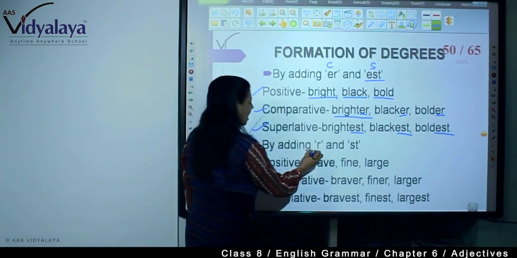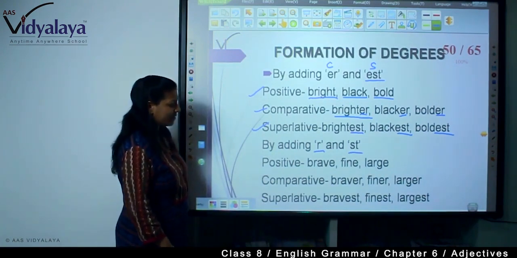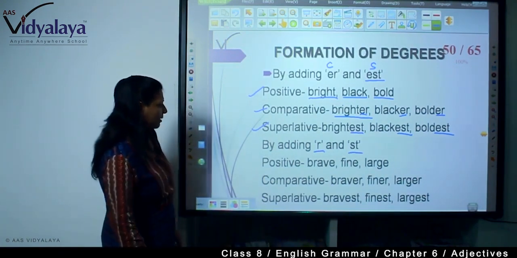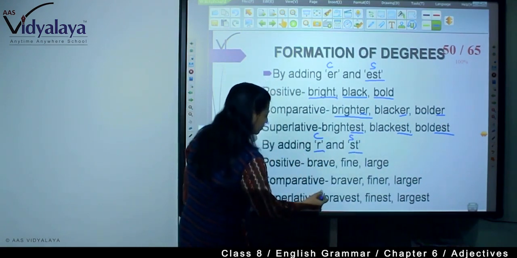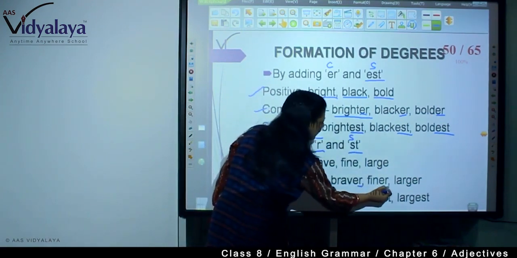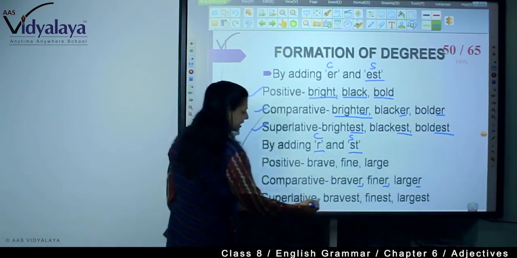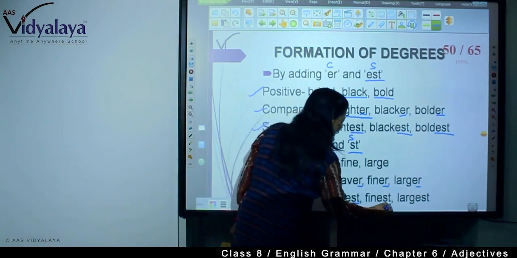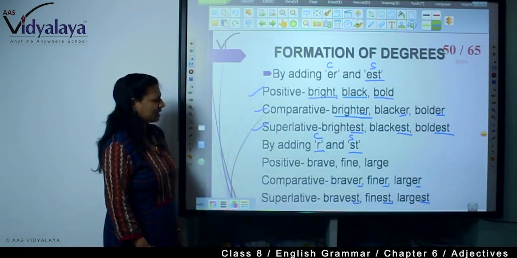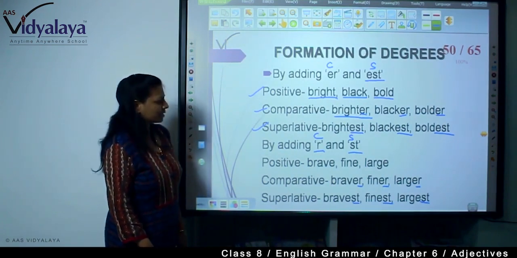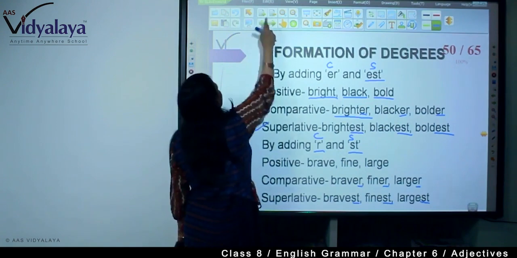Now I'm adding R and ST. Positive words are brave, fine, large. This is for comparative, this is for superlative. So here: braver, finer, larger. Here superlative: bravest, finest, and largest. So how will you learn? Brave, braver, bravest, fine, finer, finest, large, larger, largest. In this way you need to learn.